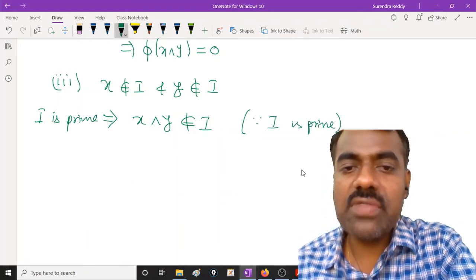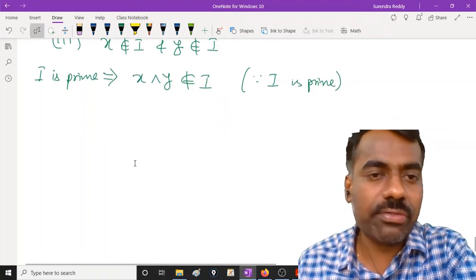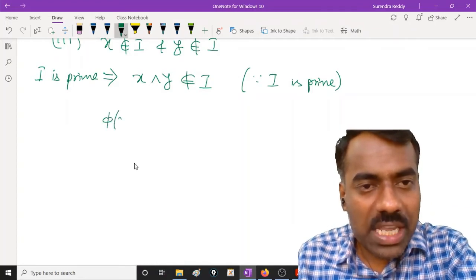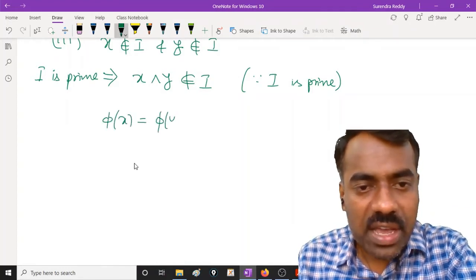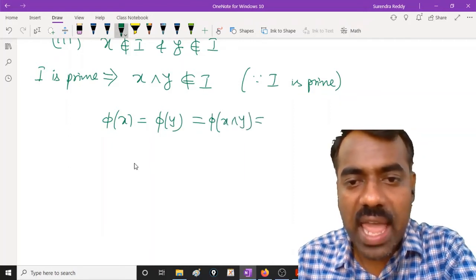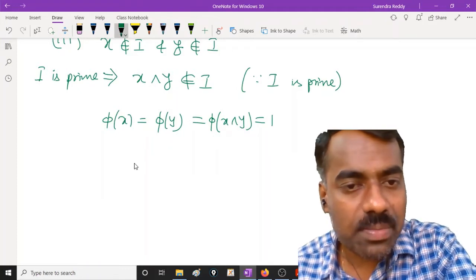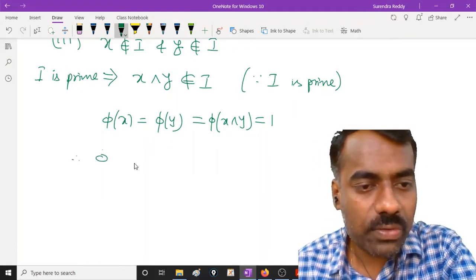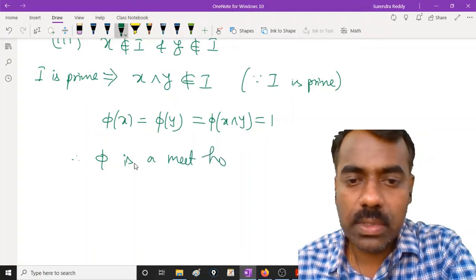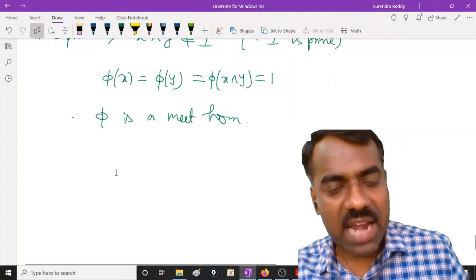So here we are using the definition of prime ideal. We are not using it anywhere else in this proof, right? So therefore, what can you say about phi of x, phi of y, and phi of x meet y? Because all three are outside I, these values are 1. That means they also satisfy the meet homomorphism. Therefore, phi is a meet homomorphism. That proves the part. Now take the converse part.